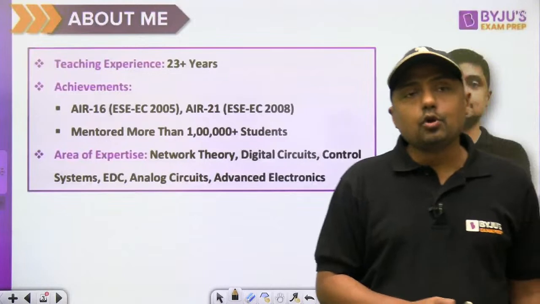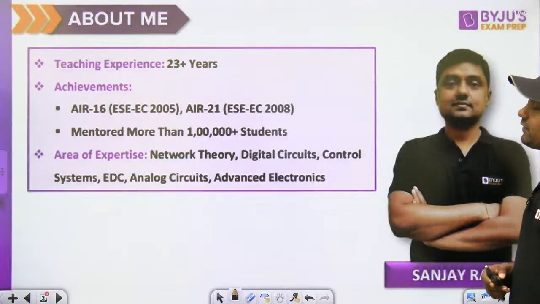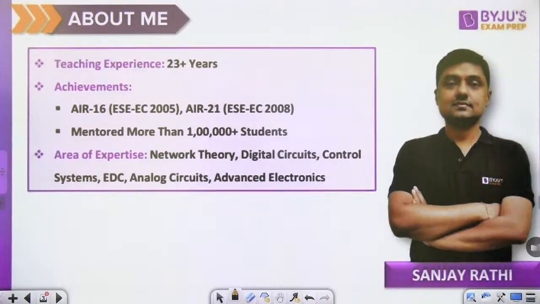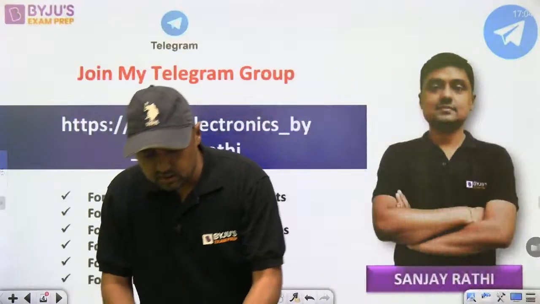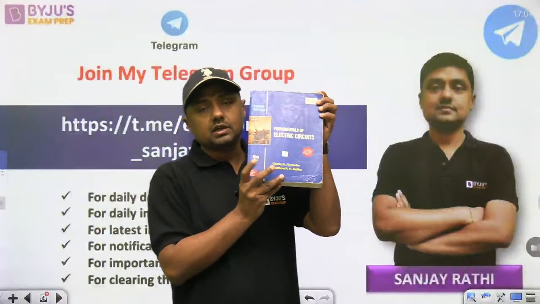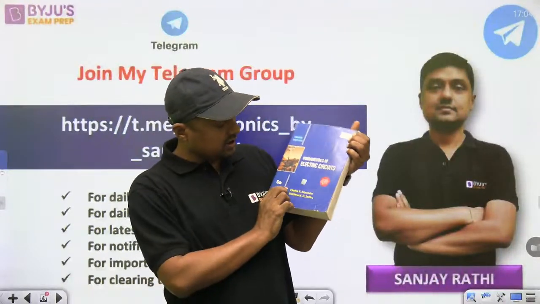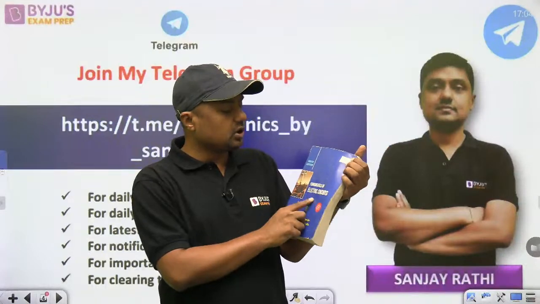About the PDF, I do not have the PDF of that. If an authentic copy is available, then I will share it with you. This book, Alexander and Sadiku, I have the hard copy of it. Is it visible to everyone? That is the 5th edition, Fundamentals of Electric Circuits.